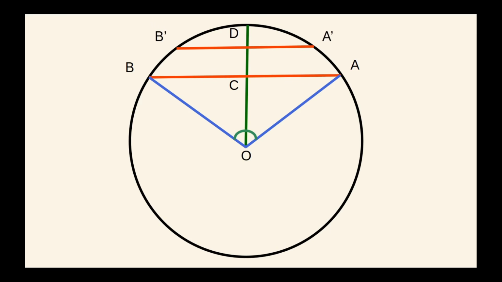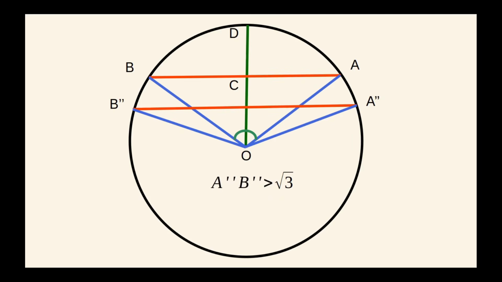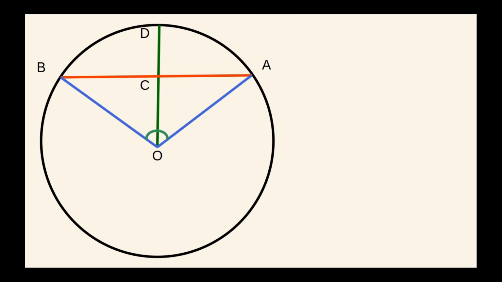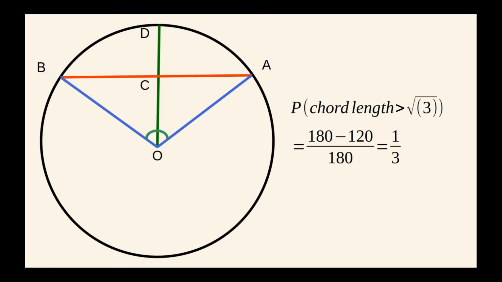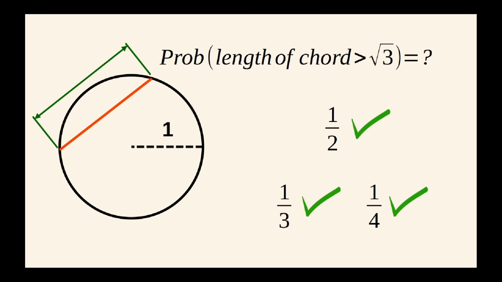Here's the result. If a chord on a unit circle makes a central angle less than 120 degrees, its length will be less than root 3. Otherwise, its length will be greater than root 3. Therefore, the probability that a random chord is longer than root 3 is (180 minus 120) divided by 180. This results in 1/3.